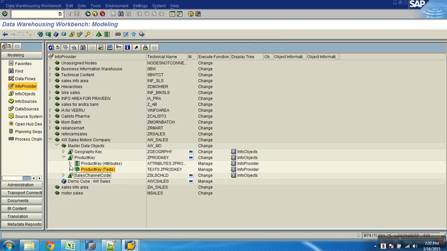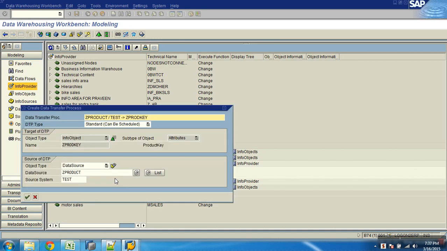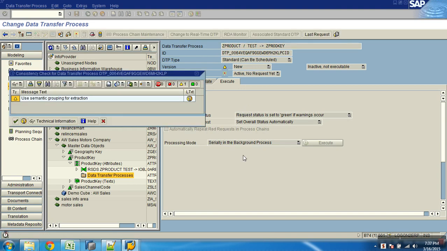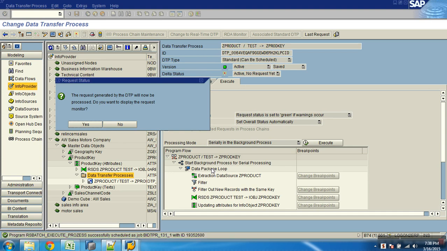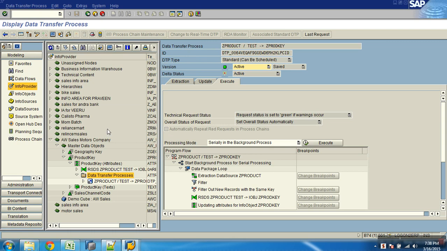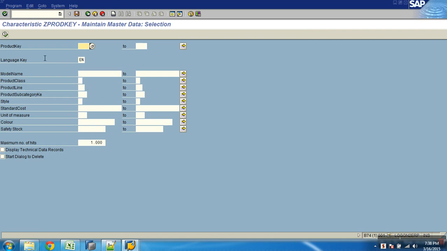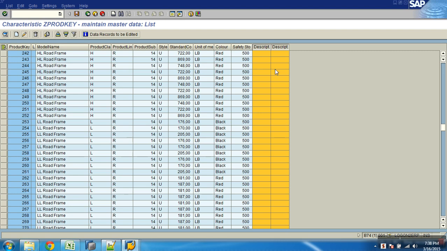Now let me run the DTP. Now first expand attribute. You'll have the DTP folder, right click, say what? Create DTP. Activate. Execute. Now attributes is loaded. Okay, if I go to maintain master data product, I should see attributes, but the language column is blank and the descriptions are blank completely. If I go to the bottom, these are blank.